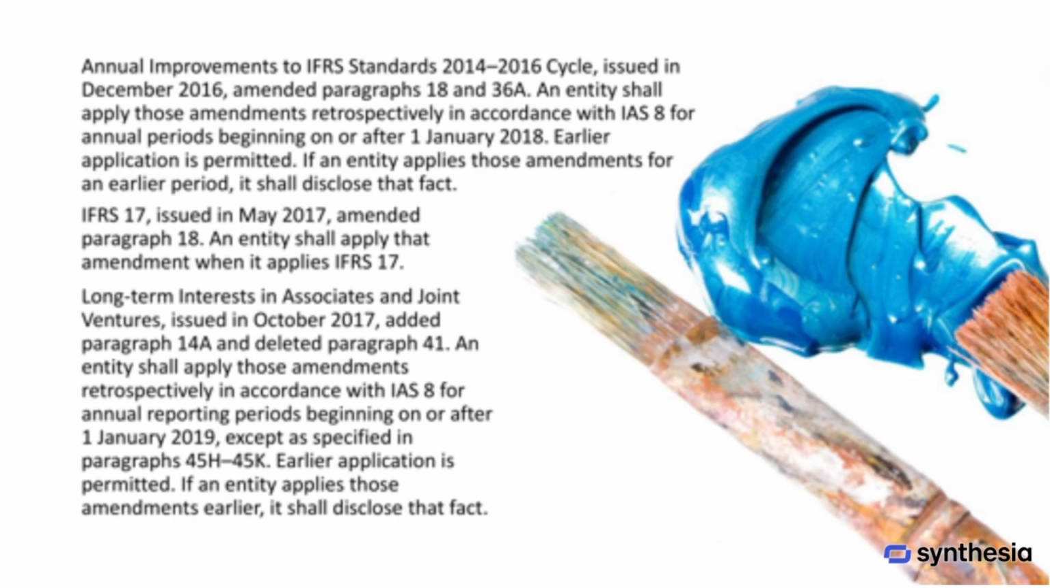The update titled Long-Term Interests in Associates and Joint Ventures, issued in October 2017, added a new paragraph 14A and removed paragraph 41. These changes are applied retrospectively for annual periods starting on or after January 1st, 2019, except where specified otherwise. Early application is permitted with disclosure.